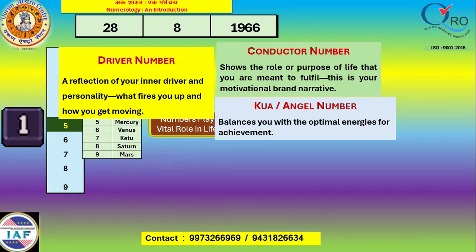The conductor number is the combination of the date, month, and year, converted into a single digit. This shows the role or purpose of life that we are meant to fulfill. This is our motivational and brand narrative. And the angel number is deduced from the year, converted into a single digit, and for the male it is subtracted from 11, and for the female it is added to 4. This number balances us with the optimal energies for achievement. So let us analyze this number.